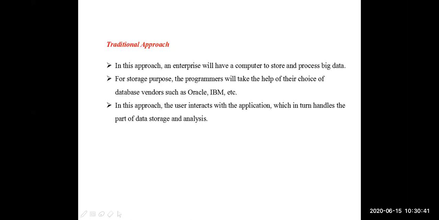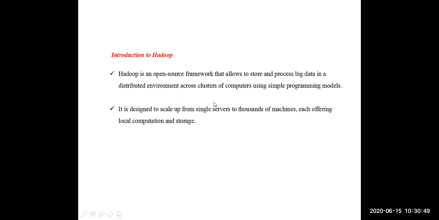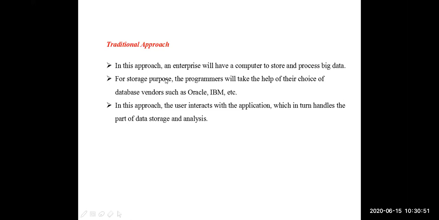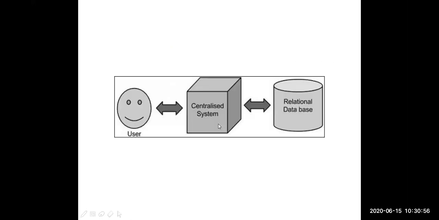Before the Google File System or Hadoop file system, this is how the user is storing and accessing his big data files, using software developed by database vendors like Oracle and IBM. He is using relational database software for storing and accessing his data. This is the approach before the Hadoop Distributed File System and the Google File System.